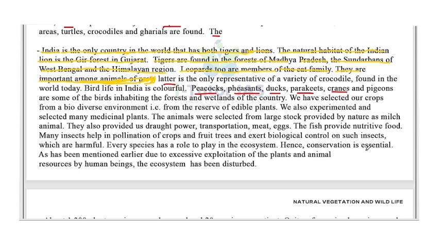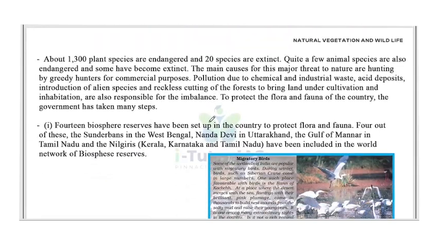Hence, conservation is essential. As has been mentioned earlier, due to the excessive exploitation of plant and animal resources by human beings, the ecosystem has been disturbed. About 1,300 plant species are endangered and 20 species are extinct. Quite a few animal species are also endangered and some have become extinct.